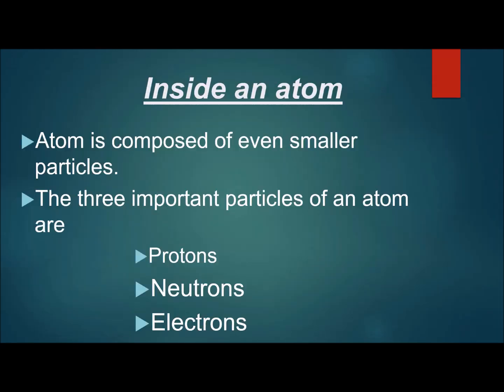Now we will learn what is inside an atom. Basically, an atom is composed of even smaller particles, and the three important particles of an atom are protons, neutrons and electrons.